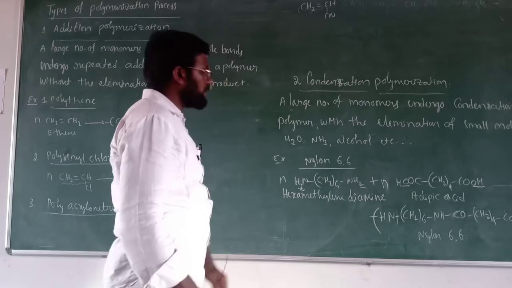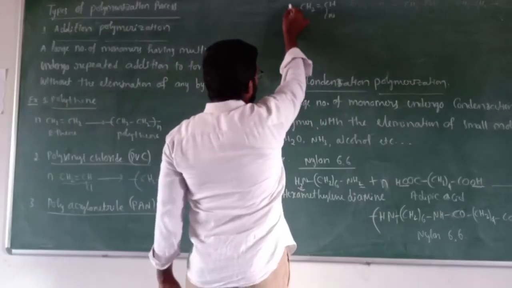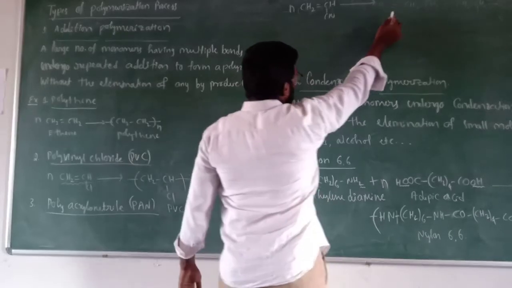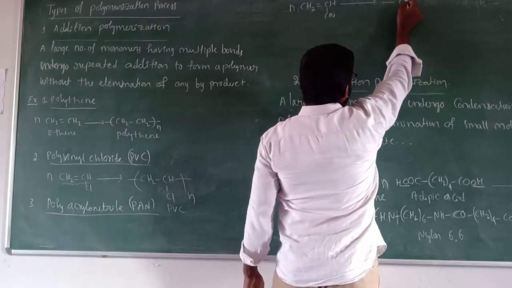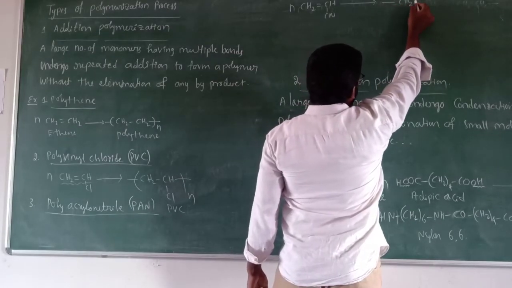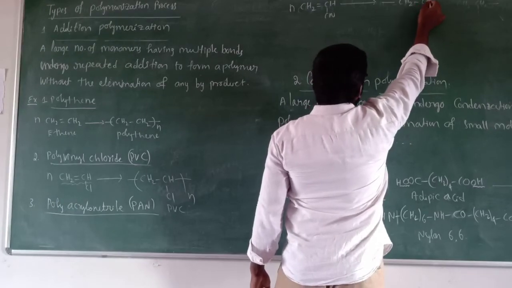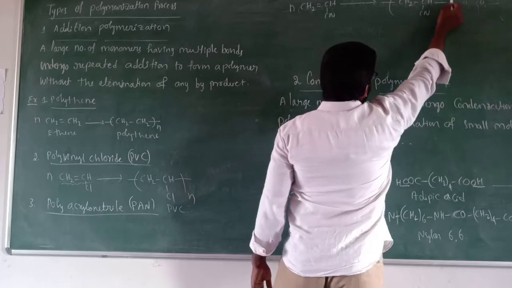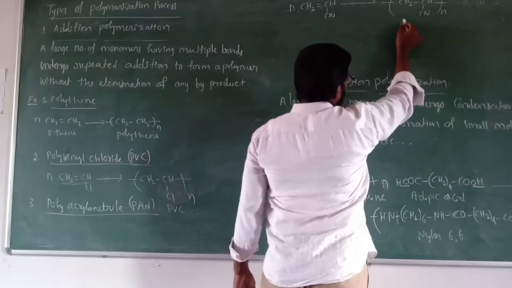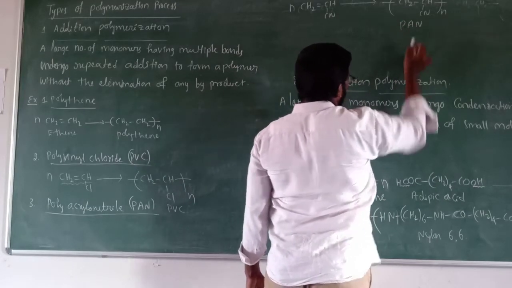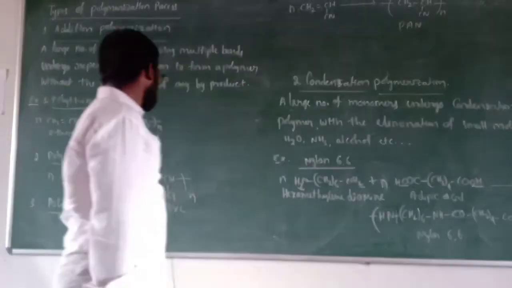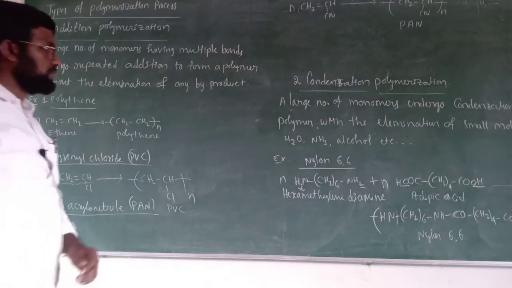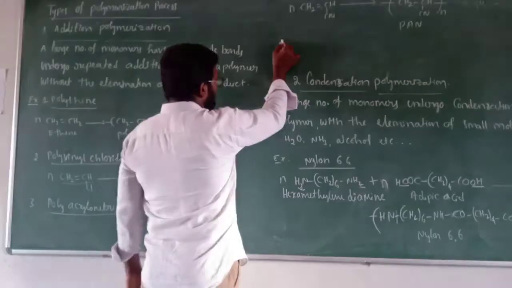This is acrylonitrile. So this type of n number of molecules undergo addition to form polyacrylonitrile, CH2-CHCN taken n. This is polyacrylonitrile, PAN. Similarly, we can take a few more examples like Teflon.